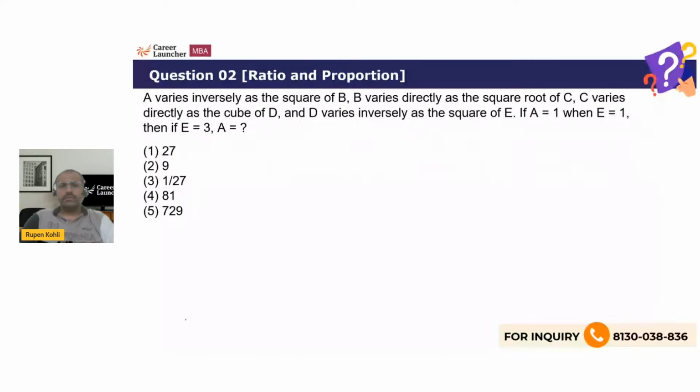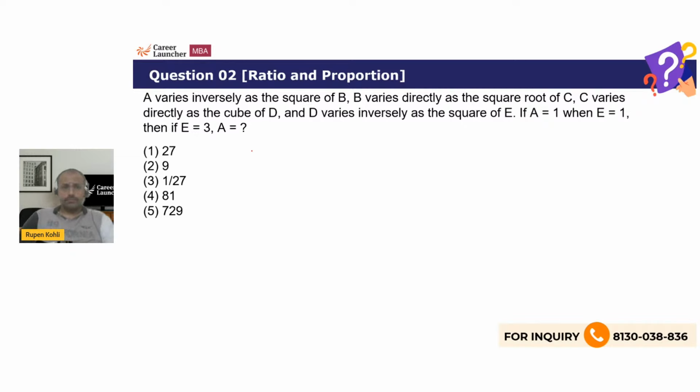A varies inversely as the square of B, B varies directly as the square root of C, C varies directly as the cube. So it's a question of variation and lots of variables. So let's start writing the things, ratio and proportion. At the end, he's asking if A is 1 when E is 1, then if E is 3, what is A? So it looks like we have to establish the relationship between A and E, right?